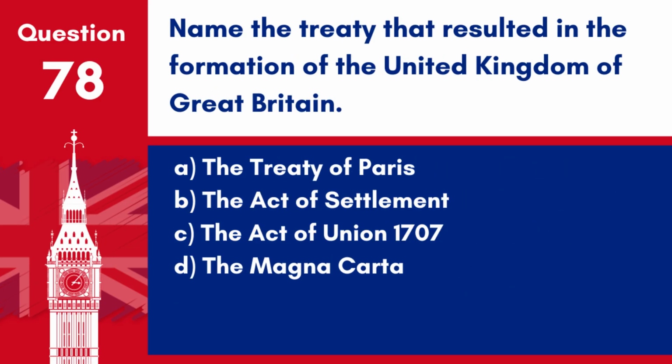Question 78. Name the treaty that resulted in the formation of the United Kingdom of Great Britain. A. The Treaty of Paris. B. The Act of Settlement. C. The Act of Union 1707. D. The Magna Carta. Answer: C. The Act of Union 1707. This treaty between England and Scotland formed the United Kingdom of Great Britain.